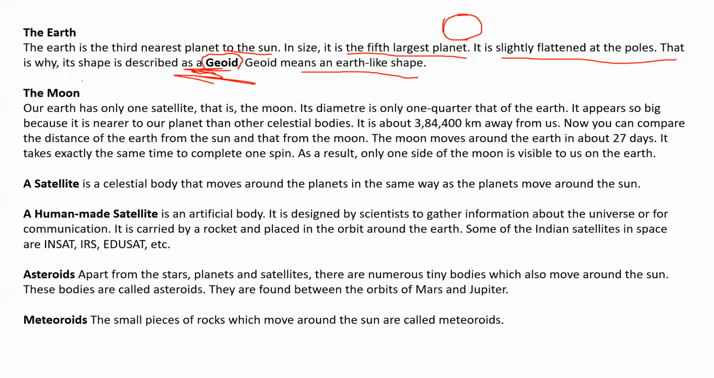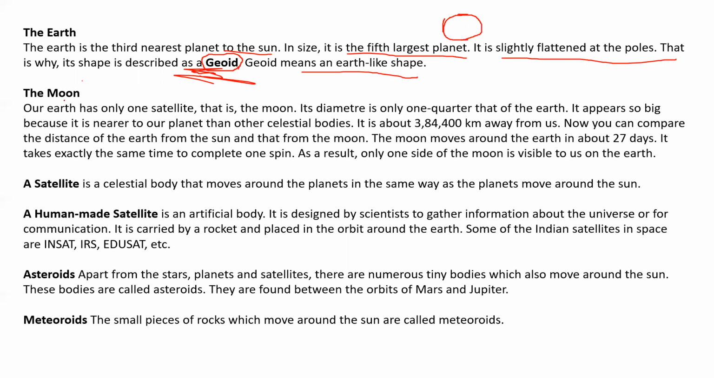Okay, so wherever you see the option geoid, firstly tick geoid as the actual shape of the Earth. If there are other options like elliptical or oval, then you can think of them, but if geoid is mentioned in the options, you must tick geoid. And if you have to write in a description, then write geoid as the shape of the Earth.